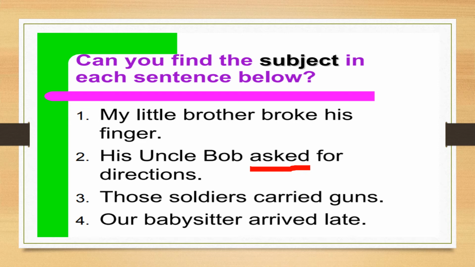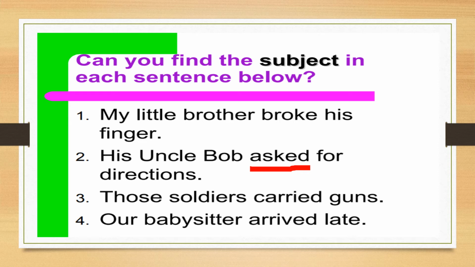For that, what we have to do: his uncle Bob asked for directions. First we have to just frame a question. Now here, his uncle Bob. Whose uncle Bob? Okay, sorry, who asked for directions?